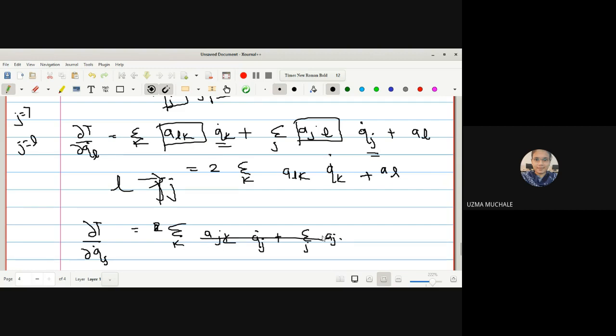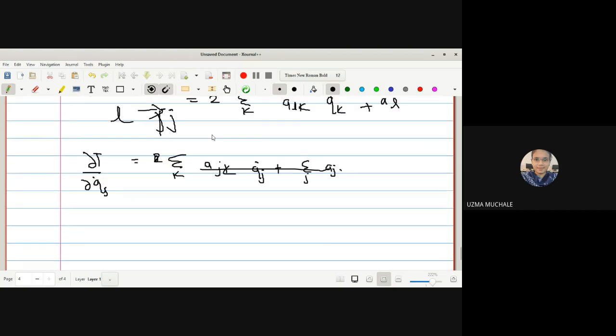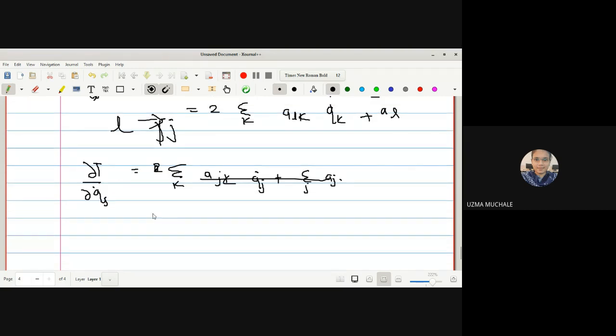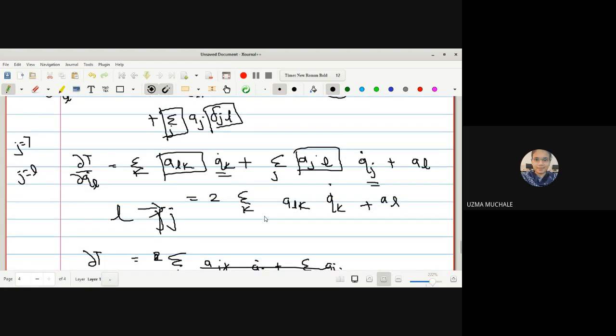So now after changing the parameter, the same term will be written as 2 times summation over K AJK QK dot plus AJ. Instead of AL, we will write it as AJ, and here instead of ALK, it is AJK. Okay, these two terms are equal now: summation over K, ALK, QK dot, and here summation over AJL and QJ dot.